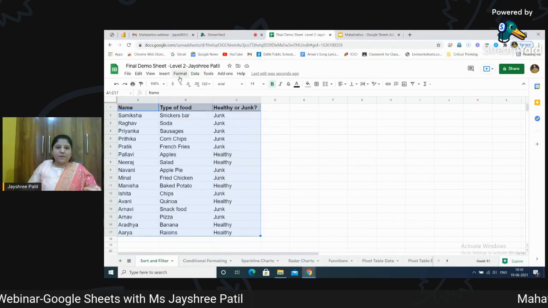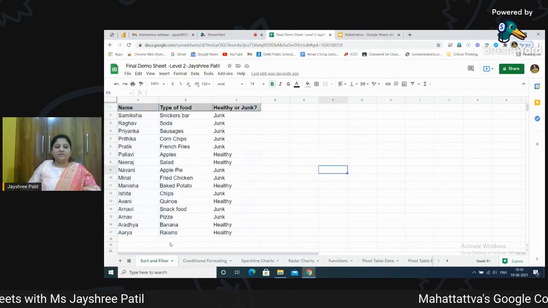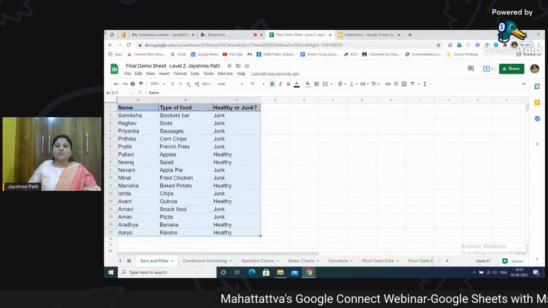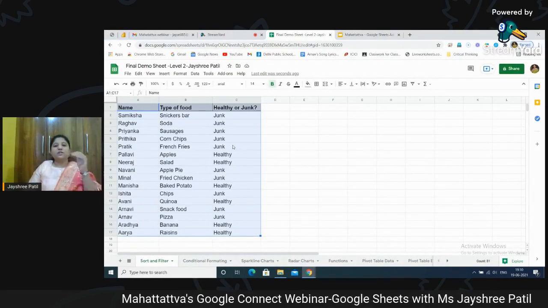We will just go to format first. Like conditional formatting, I will take you through in the next this thing. We will just go to the filter option now. Suppose I want to filter out data.